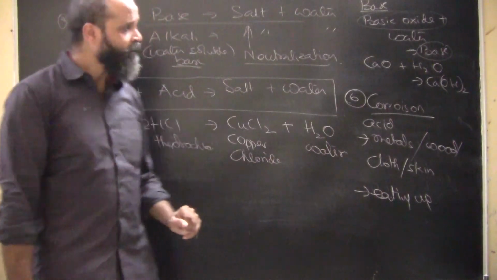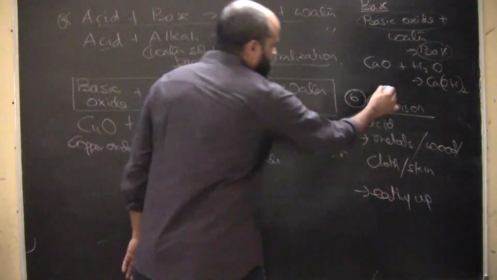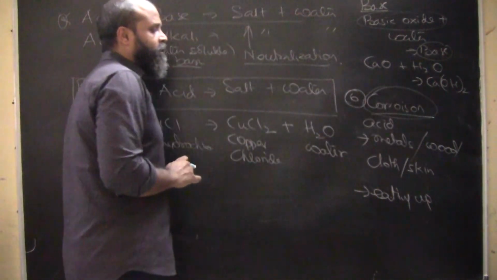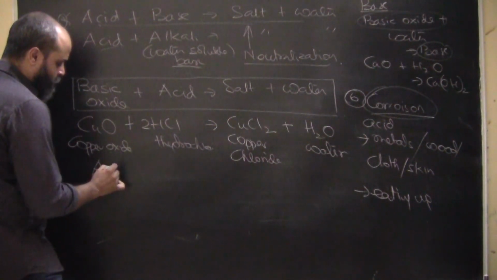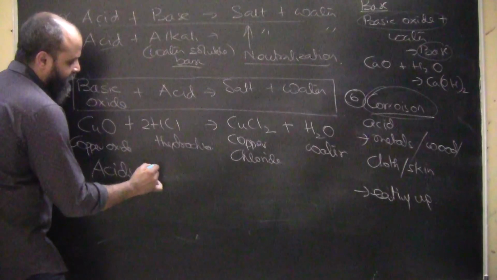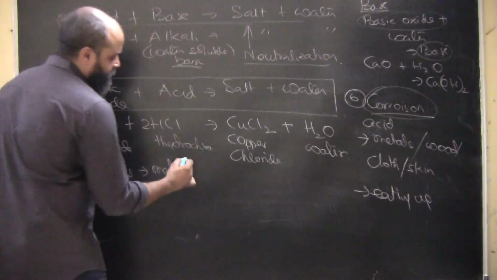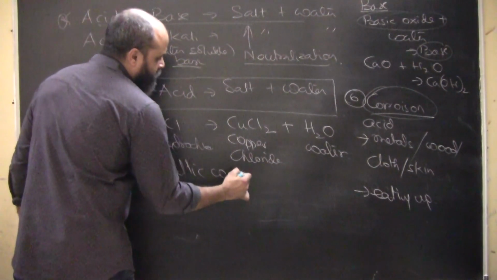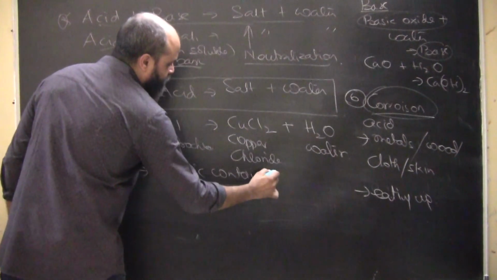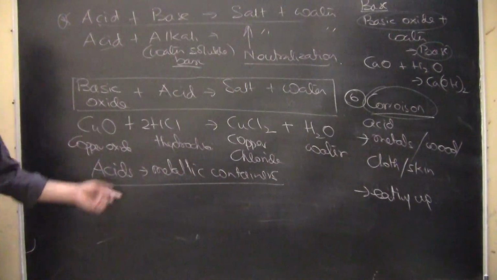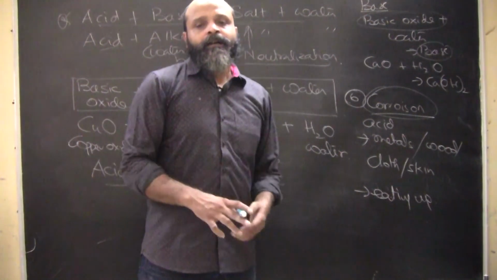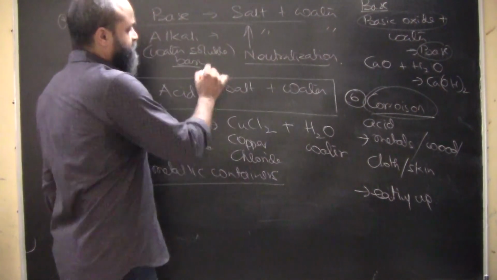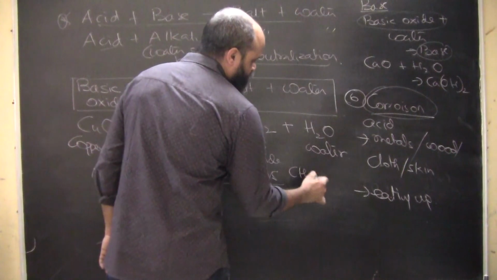So corrosion basically is a big problem in acids, and that's one reason why we cannot store acids in metallic containers. Acids cannot be stored in metallic containers because they corrode metals. A very weak form of acid, as we have learned, is acetic acid, that is vinegar.